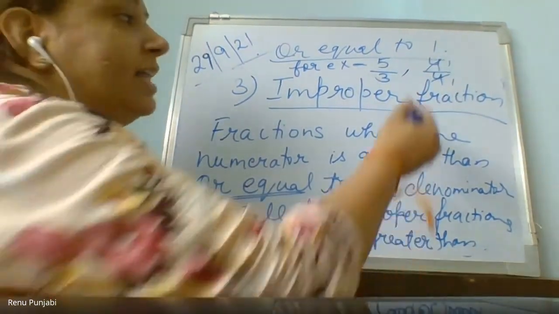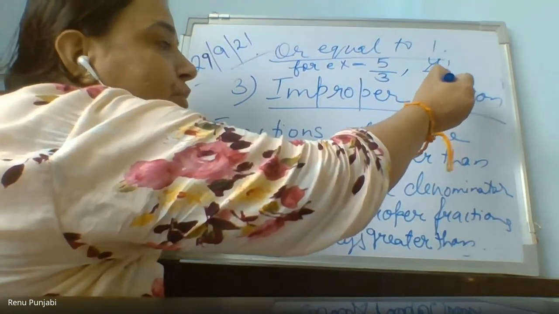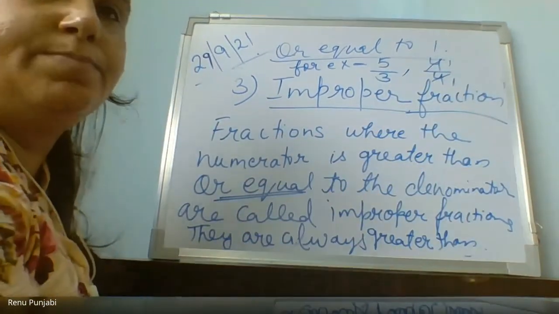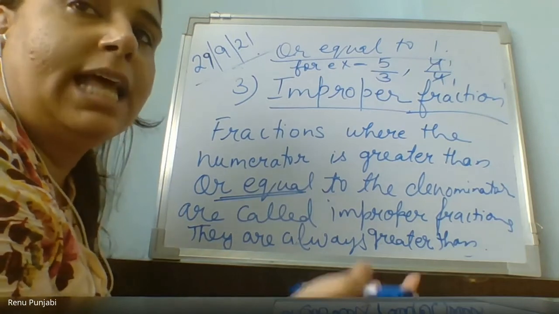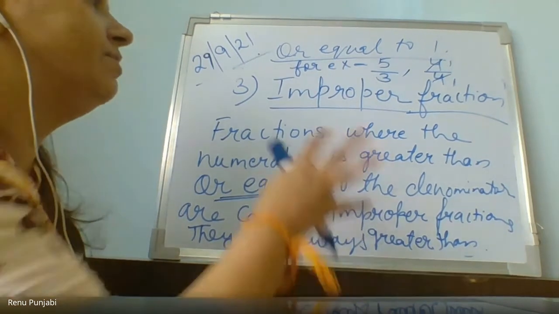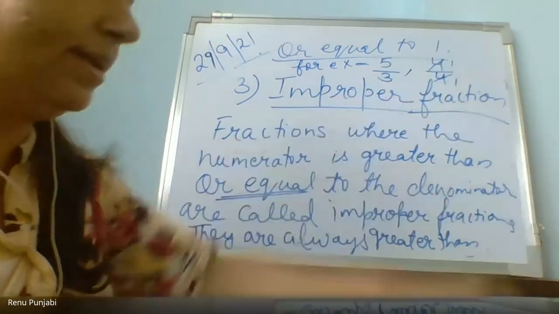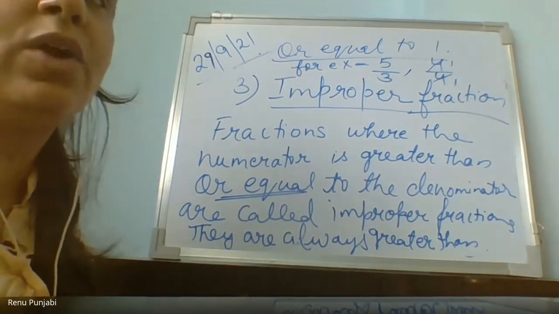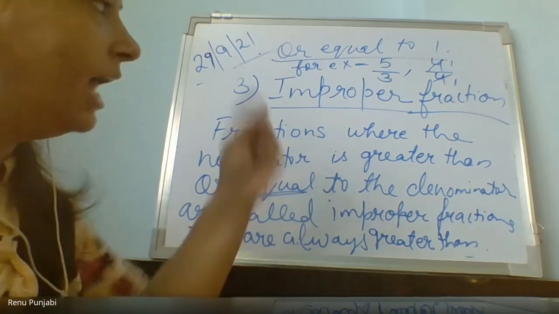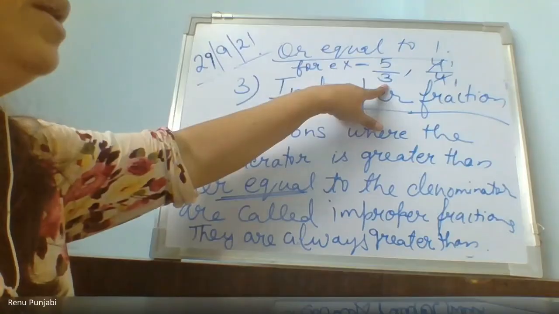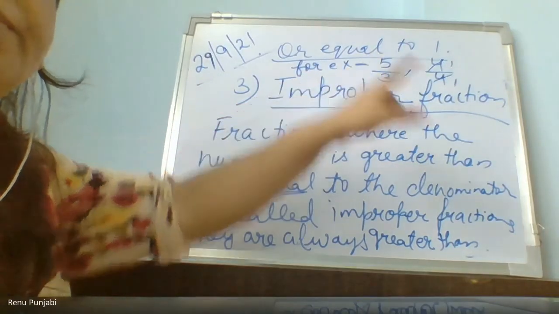You have given the complete pizza to someone, and then it is not a fraction. So we will say it is an improper fraction. When numerator and denominator are same, it is an example of improper. And when numerator is greater than the denominator, then also it is an example of improper.